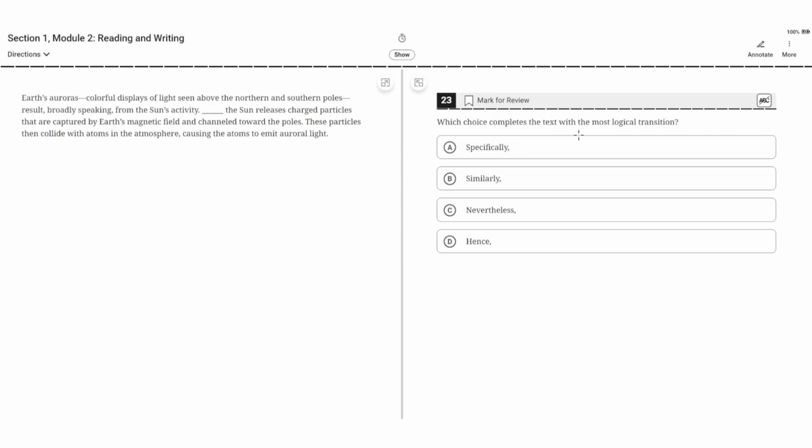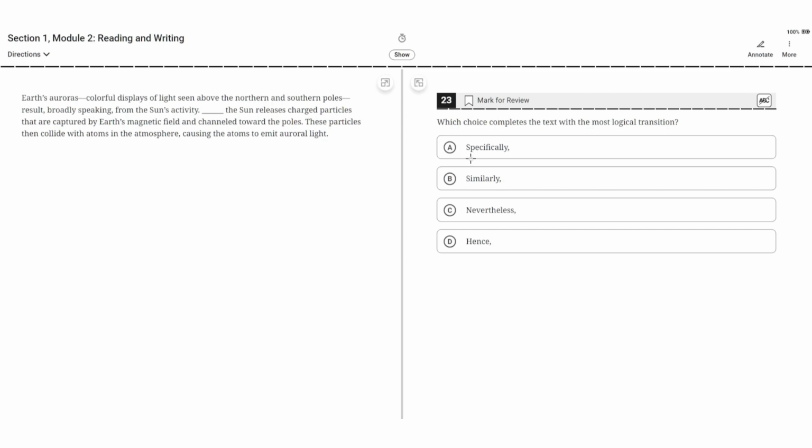Which choice completes the text with the most logical transition? Earth's auroras, colorful displays of light seen above the northern and southern poles, result, broadly speaking, from the sun's activity. Blank. The sun releases charged particles that are captured by Earth's magnetic field and channeled toward the poles. These particles then collide with atoms in the atmosphere, causing the atoms to emit auroral light.